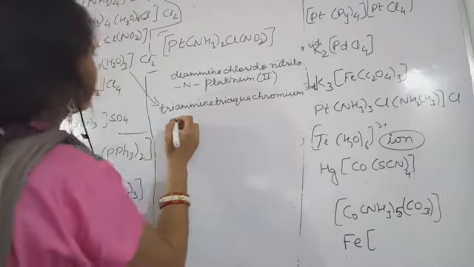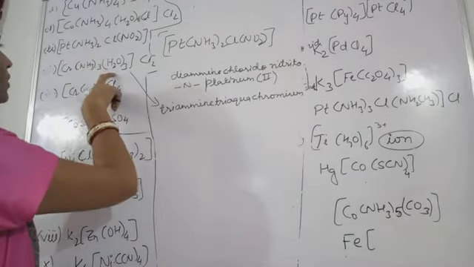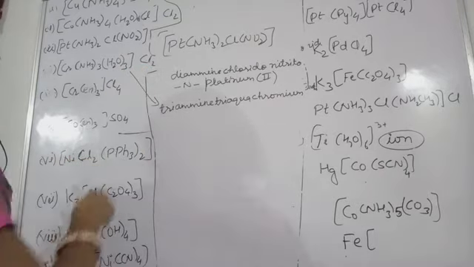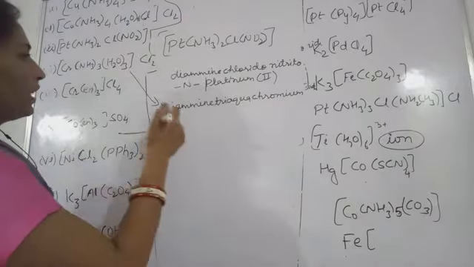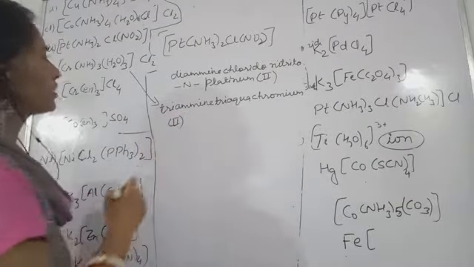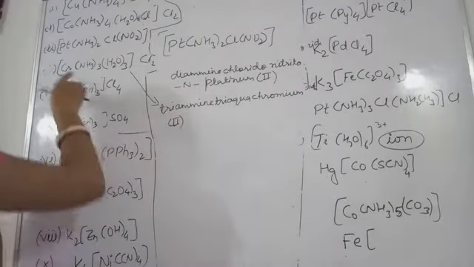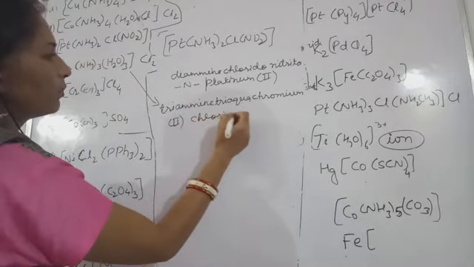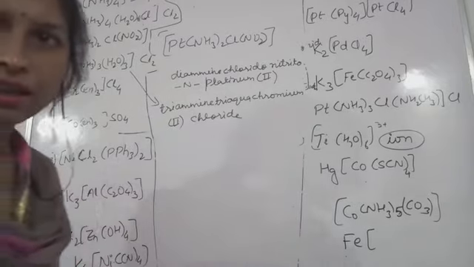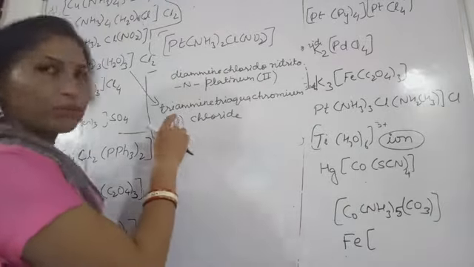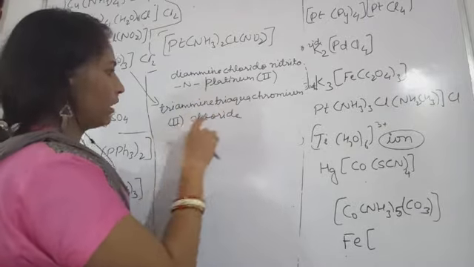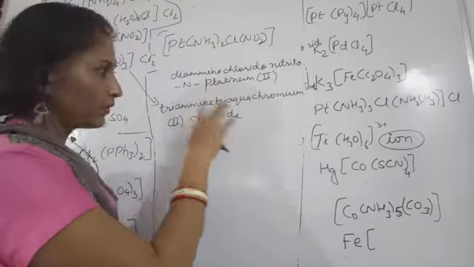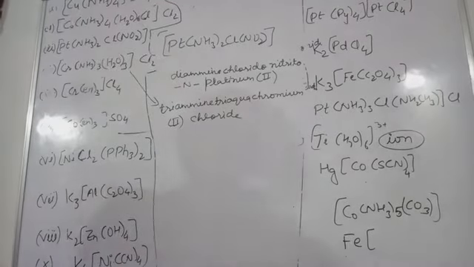Oxidation state will be, I am writing here the oxidation state 0, this is 0 and this is 2. Okay, so this chromium will have this plus 2 oxidation state, 2 charge, means 2 will be written like this, and then chloride. Okay, we are not mentioning the number of counter ion. So chloride, so this will be the name. I hope you understood what the name is. Triamine triaqua chromium 2 chloride. This is the name. Okay, now next.